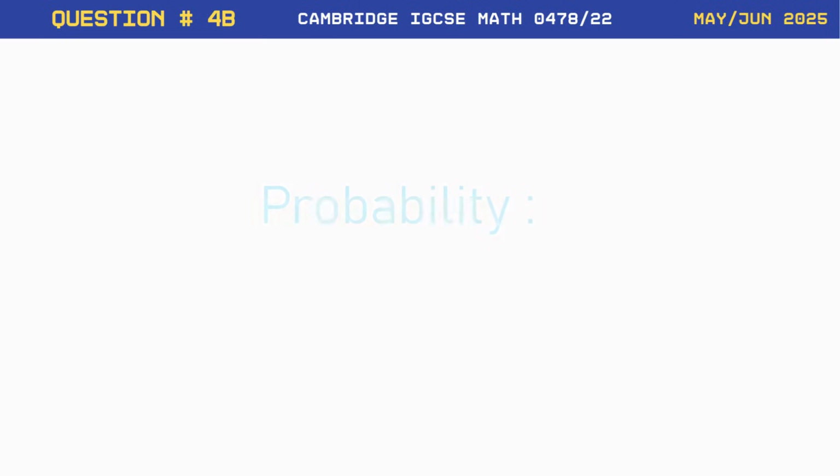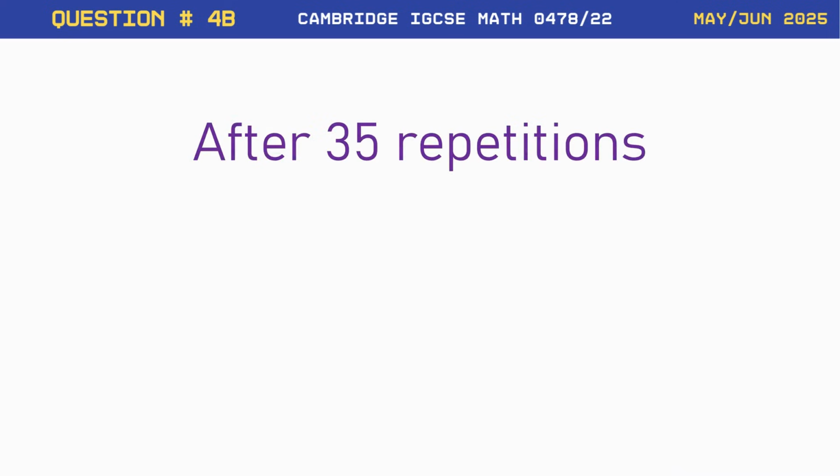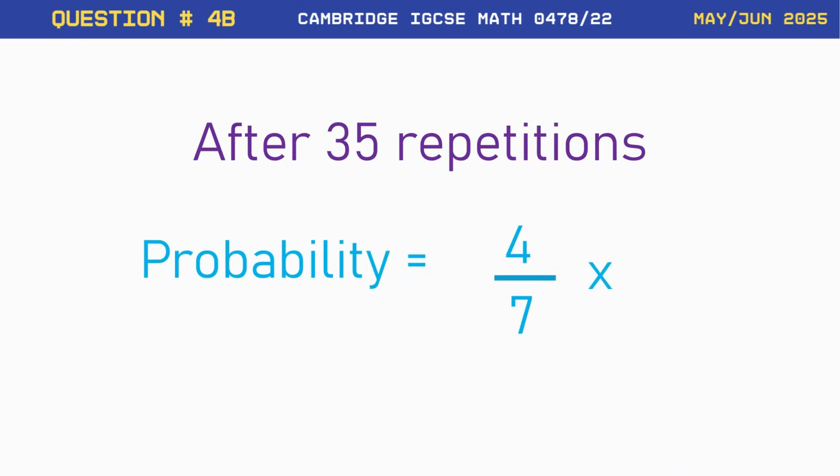Let's review the probability we calculated in Part A for selecting odd numbers, which is 4/7. To determine the expected number of odd numbers in 35 trials, we multiply this probability by 35. Now, 4/7 multiplied by 35 results in 20. Therefore, the expected number of odd numbers is 20. Excellent! We have successfully solved the question.